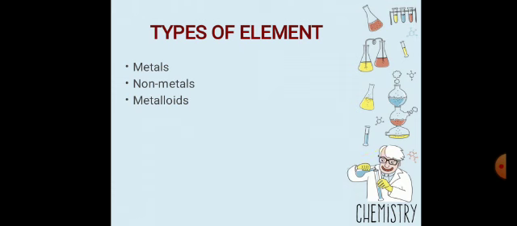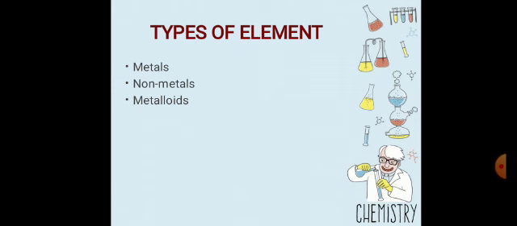Now, types of elements. We discussed elements. What is an element? An element is a pure substance, meaning composed of the same type of atoms, and it cannot be broken down into any other simpler substances by any ordinary physical or chemical reactions. Now we discuss the types of elements: metals, non-metals and metalloids. Now, what are metals?